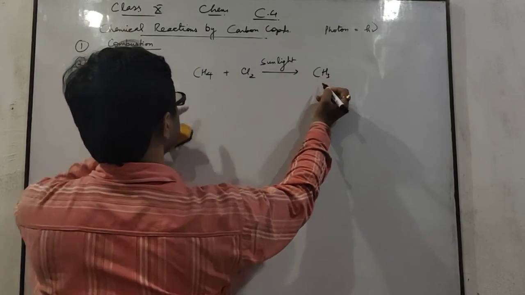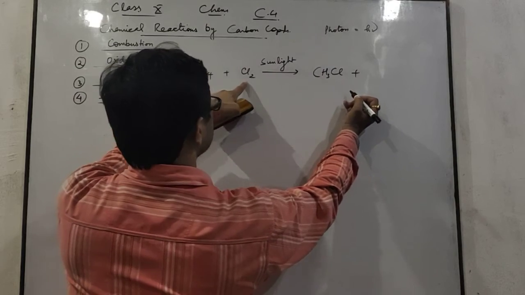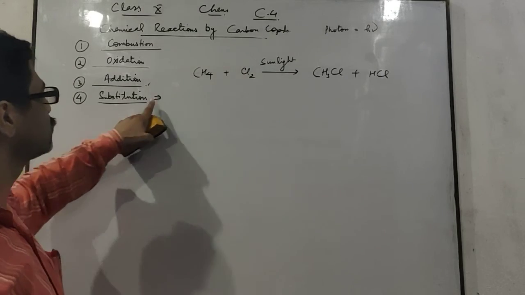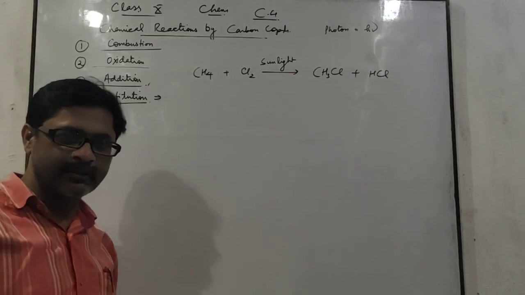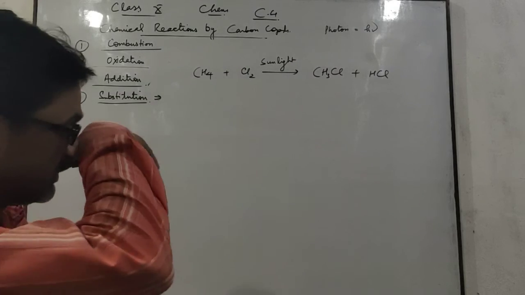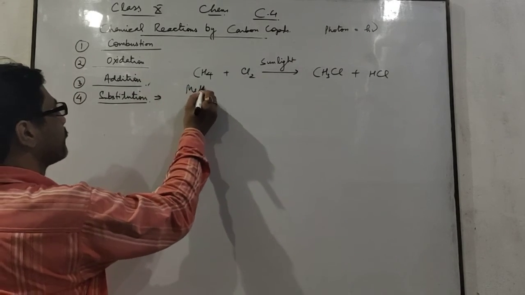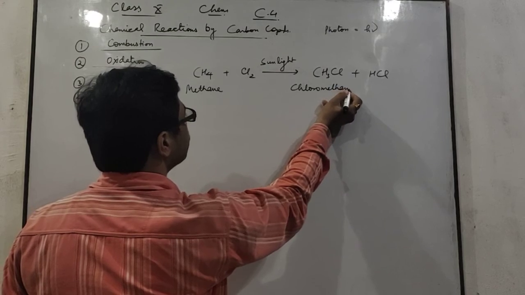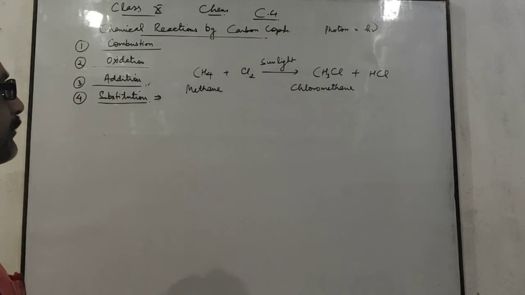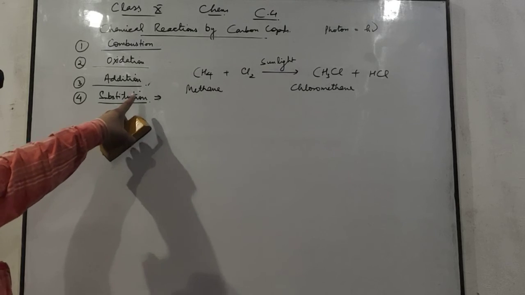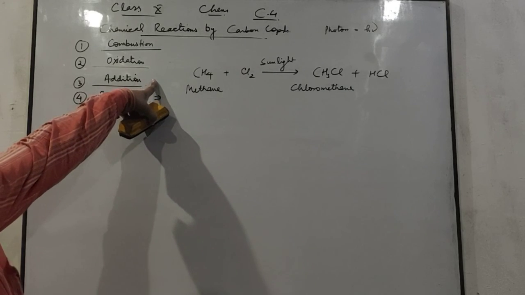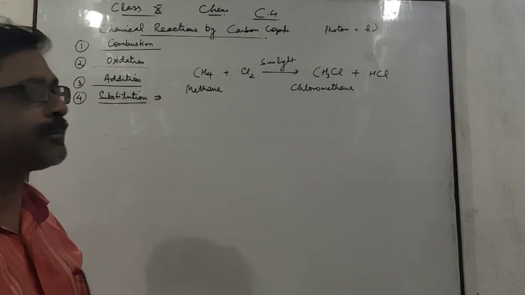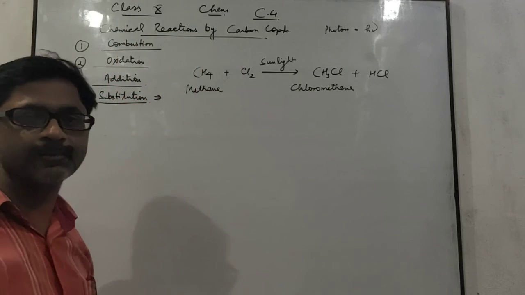One hydrogen gets replaced by chlorine and the hydrogen combines with chlorine to form HCl. This is a type of substitution reaction in which one atom is replaced by another atom. Methane on reaction with chlorine forms chloromethane. This is shown by saturated hydrocarbons. This one is shown by unsaturated hydrocarbons, oxidation by ethanol, combustion by any of the carbon compounds. These are the chemical reactions of carbon compounds.